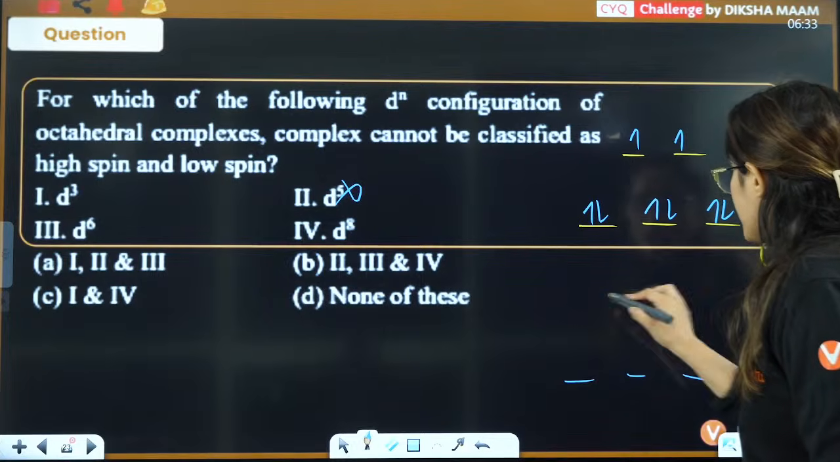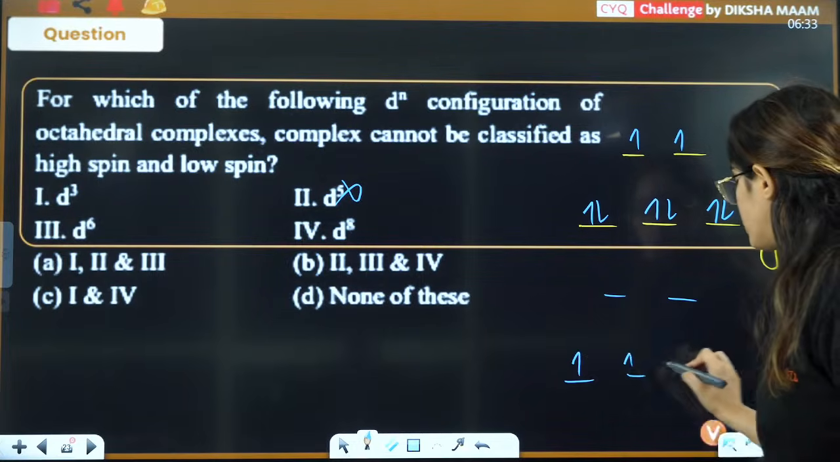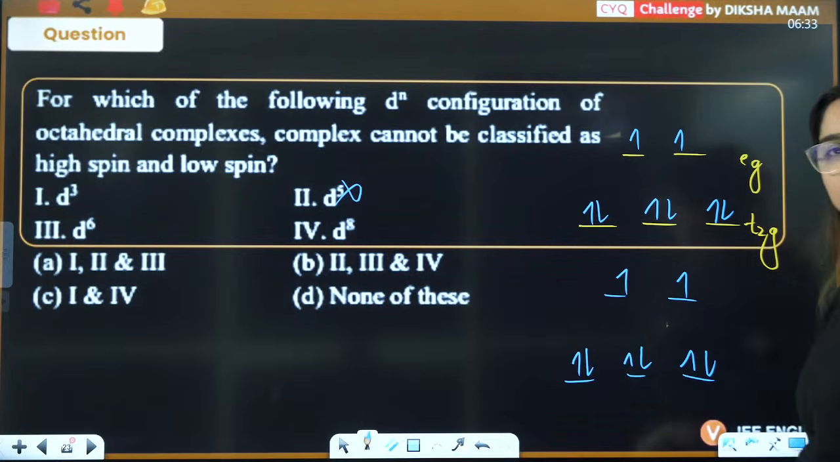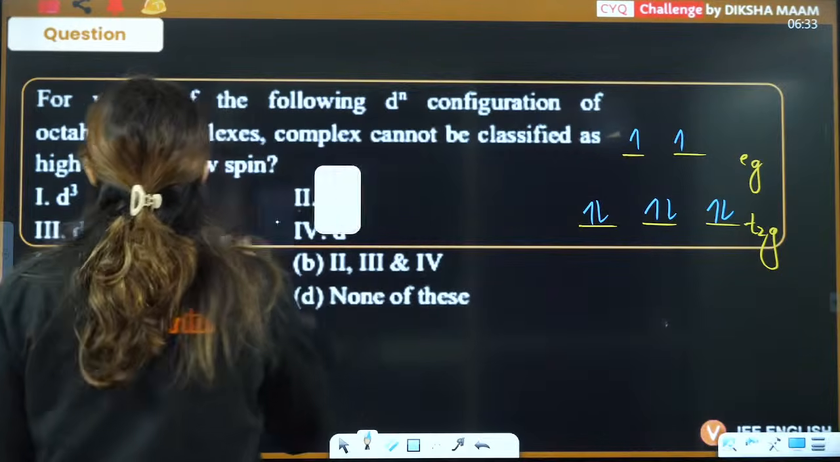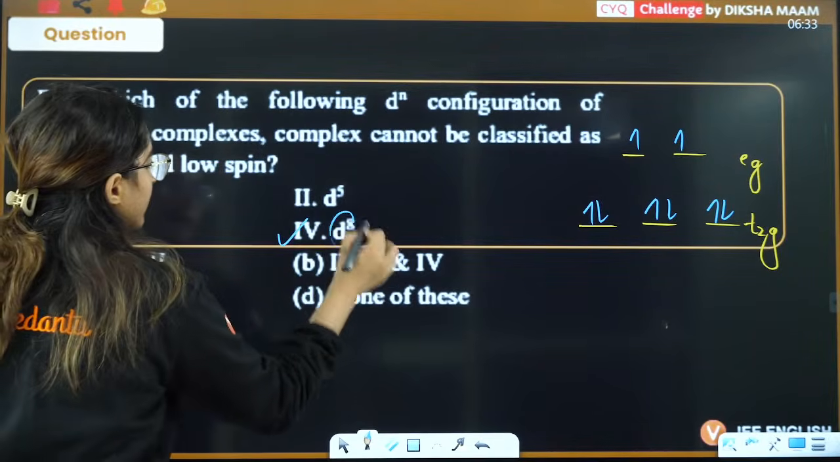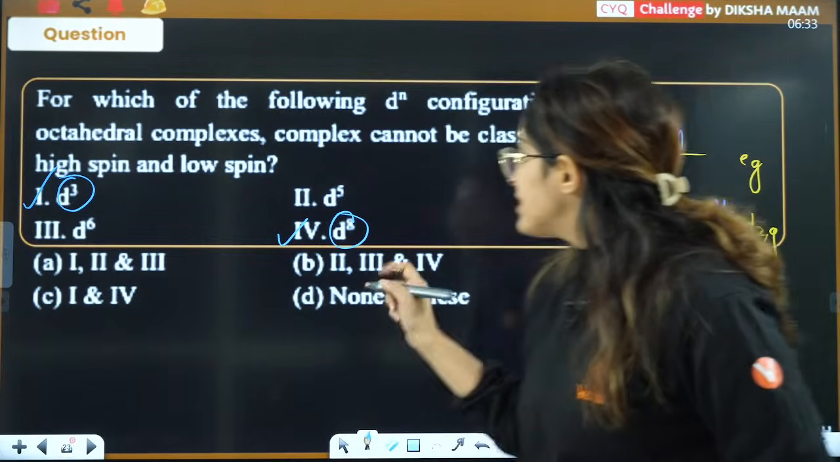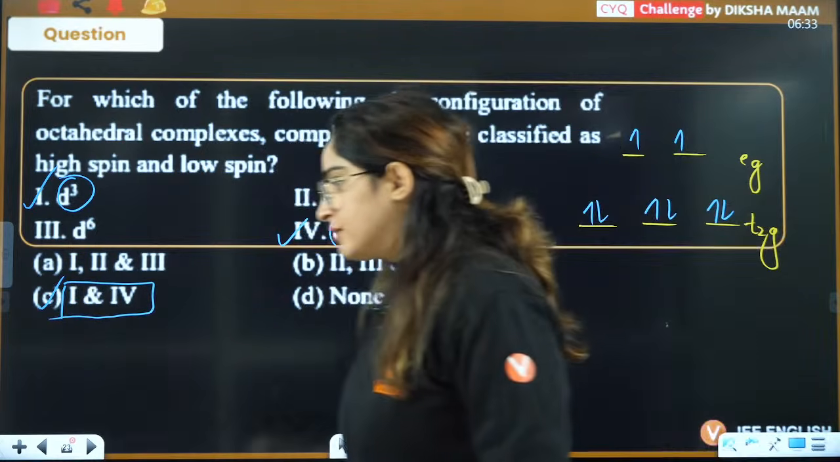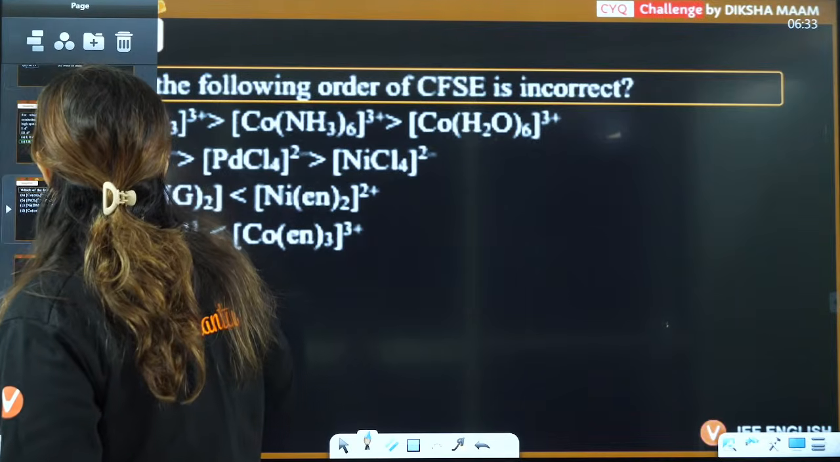Now, if I don't cause any pairing, that will be 1, 2, 3, 4, 5, 6, 7, 8. Isn't it the same? Yes. So that is the reason we'll say d3 and d8. We can't define high spin, low spin here. So the answer will be first and fourth, that is C is the correct answer here. Right, everybody? Tell me, is that clear?